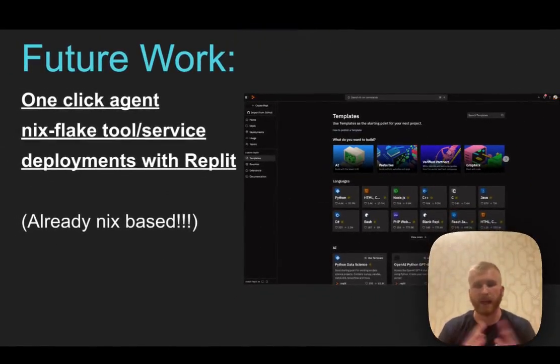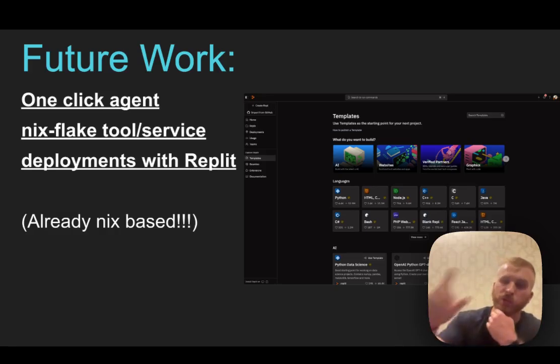The way I see this playing out is that I want to have one-click agent Nix Flake-based tools and services deployments with Replit, right? So Replit currently has a templates architecture where you can start with a template and it gives you a dev environment. I actually don't want to start with somebody else's dev environment for my project, right? The thing that I want is to take a release from one of those projects that has a Flake output and just deploy based off the Flake output.